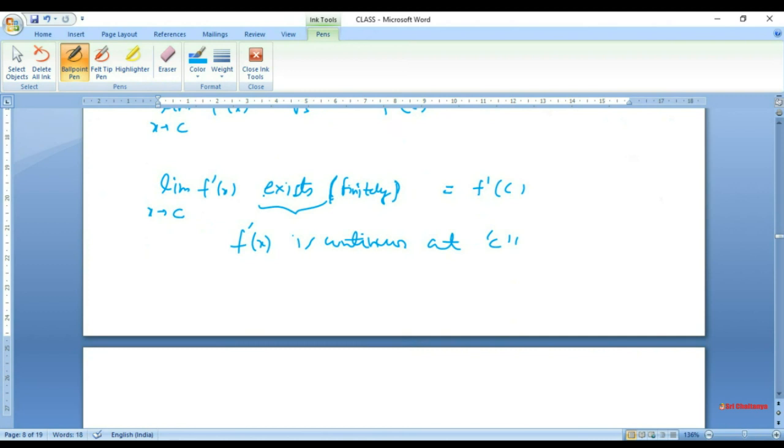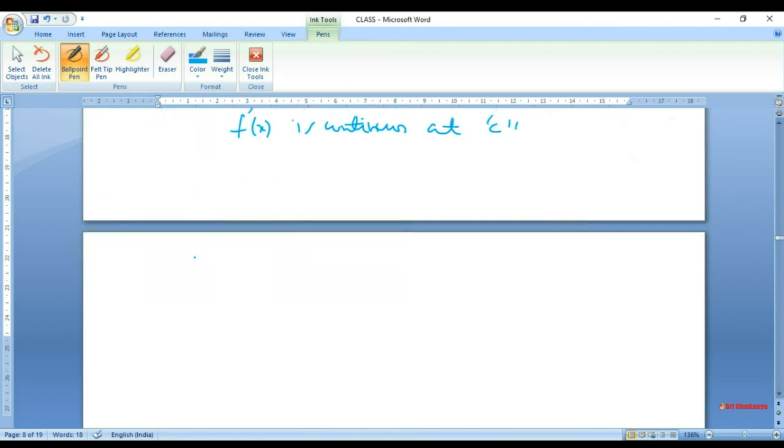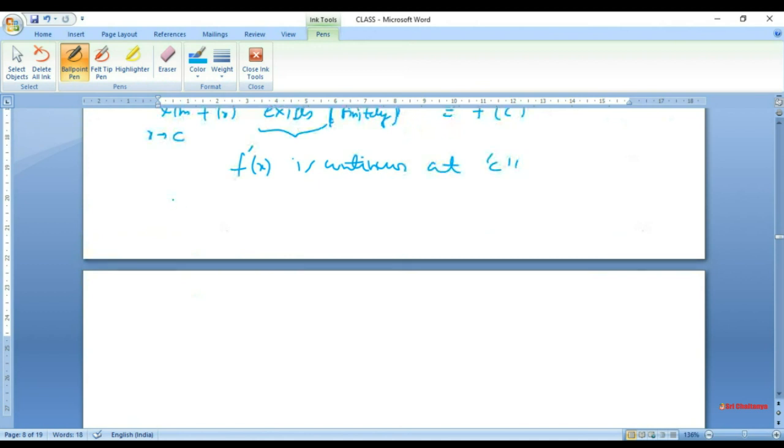This part of theory will help you in finding f prime c quickly when you discover that the limit of f prime x exists. If it does not exist, of course we have different cases, but if it exists, then we are good because we can find f prime c very quickly. Related to this is the example we already calculated, f of x equal to x cube sine 1 over x for x not 0 and 0 for x equal to 0. In this example we found f prime 0 was 0.